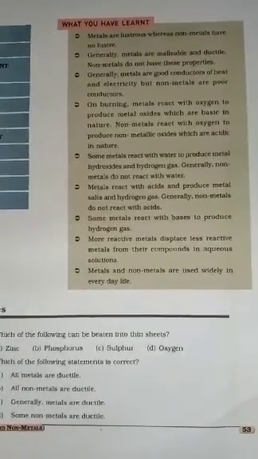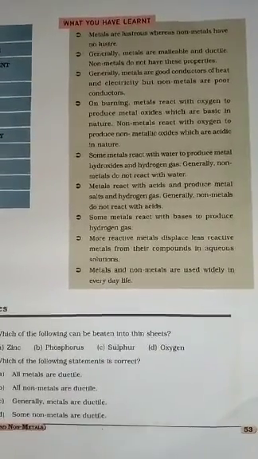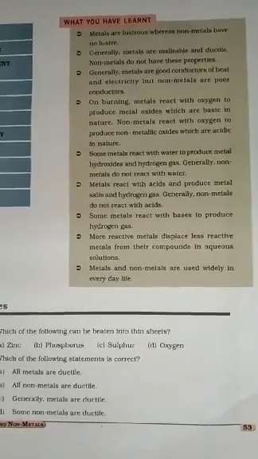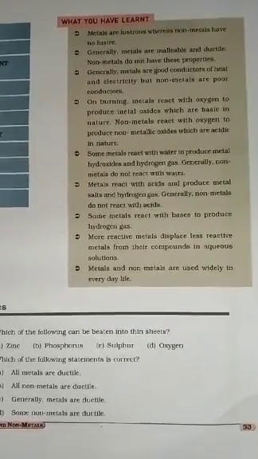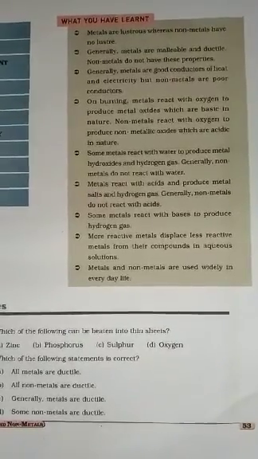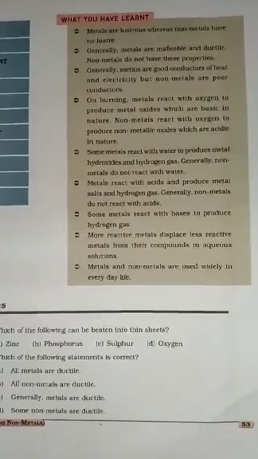Metals react with acids and produce metal salts and hydrogen gas; non-metals generally do not react with acids. Some metals react with bases to produce hydrogen gas. More reactive metals displace less reactive metals from their compounds in aqueous solution.